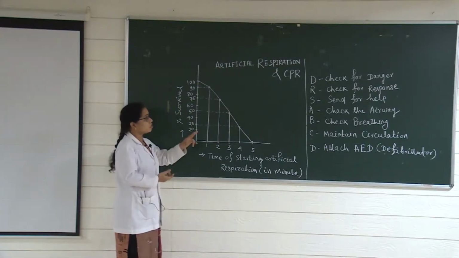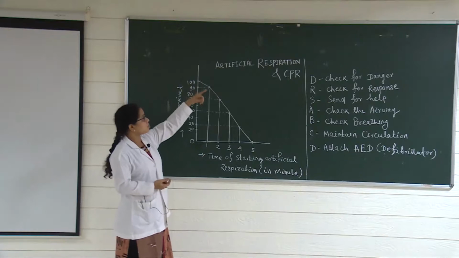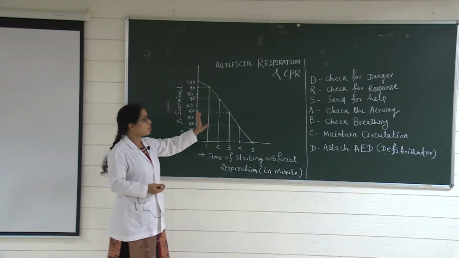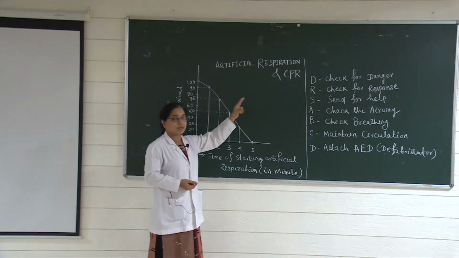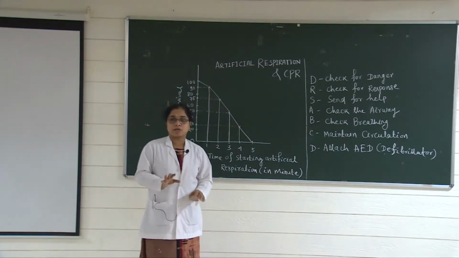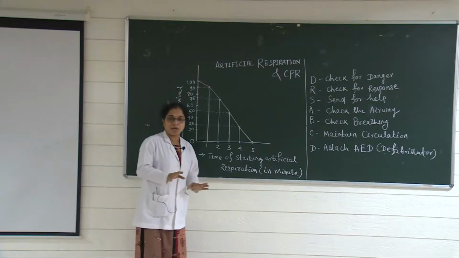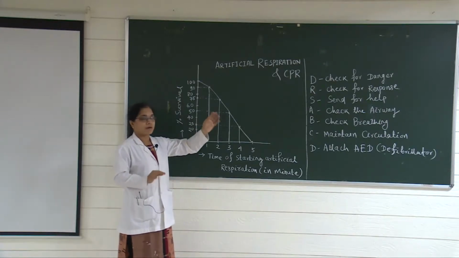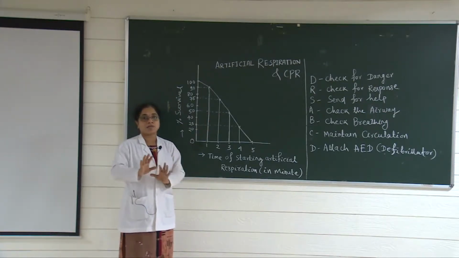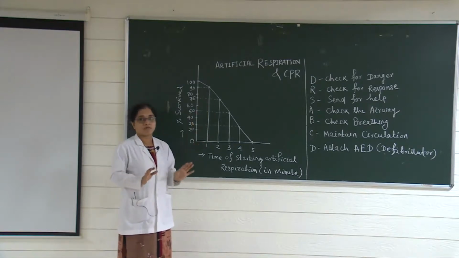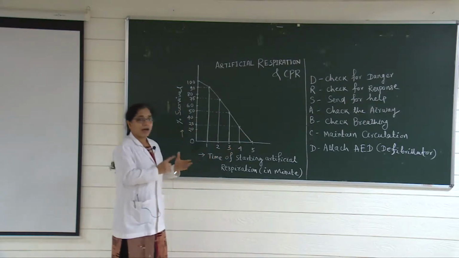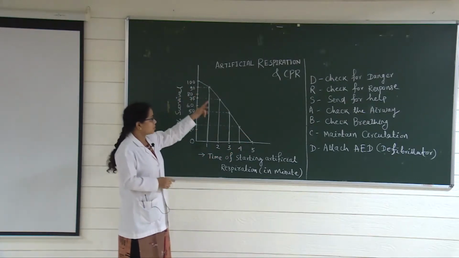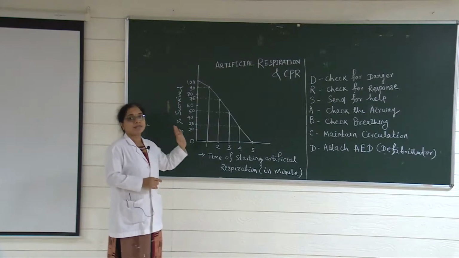Okay, how to do the CPR, and we have already discussed artificial respiration, but in the exam mostly CPR is not asked. Artificial respiration, particularly the manual methods of artificial respiration, is commonly asked. Examine any one method of artificial respiration in the given subject. That you have to perform in the exam. So in short, this is all about artificial respiration. This is the percentage survival graph and CPR.